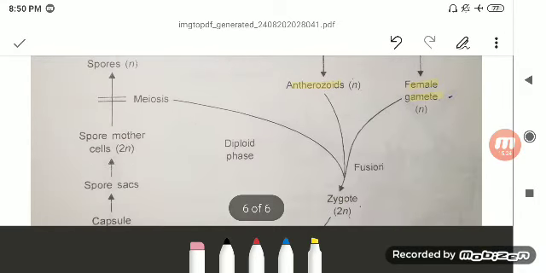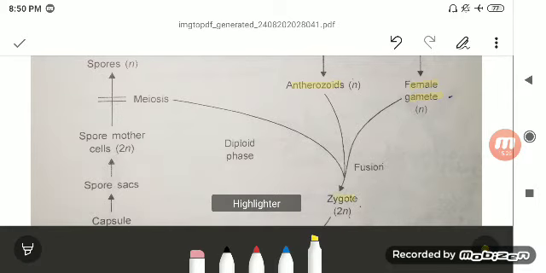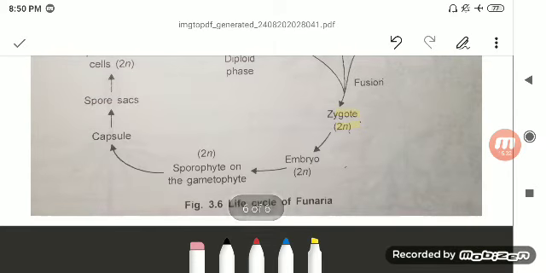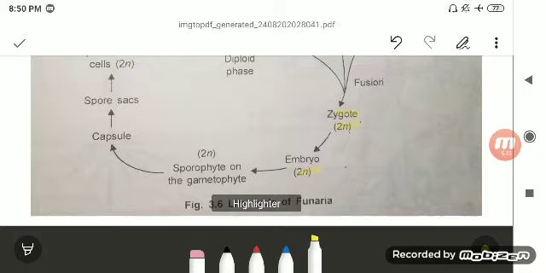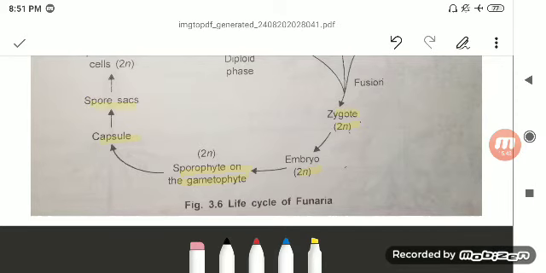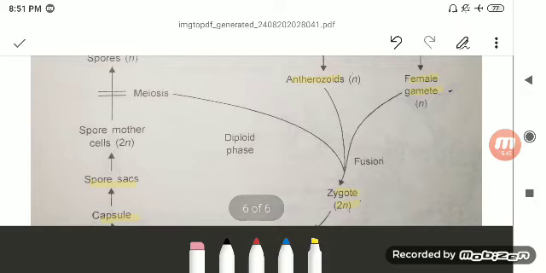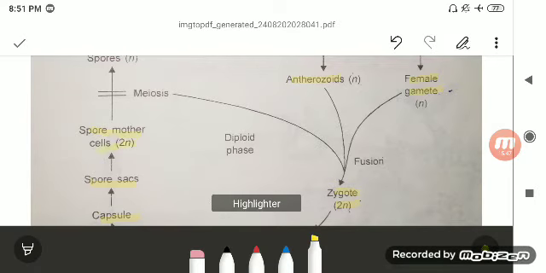Now they fuse to form the zygote, which is diploid, 2n. From the zygote they form the embryo, again 2n. The sporophyte on the gametophyte is again 2n. Then there is a capsule and the spore sac of the diploid phase, and the spore mother cell, still diploid.